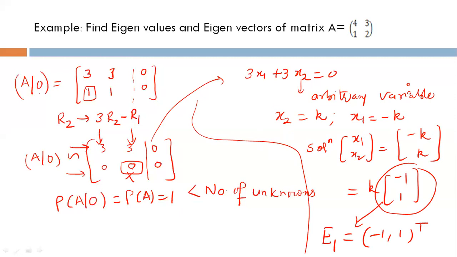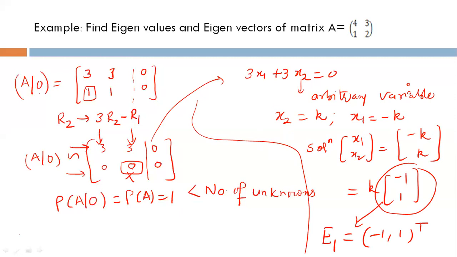You can write minus 2, 2, minus 3, 3, because infinitely many values of k will give you infinitely many solutions, but all the solutions will be linearly dependent. How many linearly independent solutions?